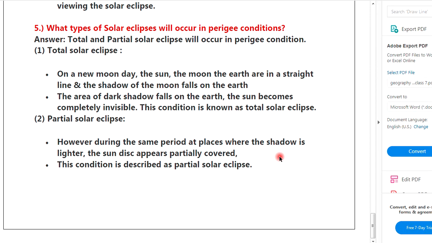Partial solar eclipse, however, during the same period at places where the shadow is lighter, the sun disk appears partially covered. This condition is described as a partial solar eclipse.